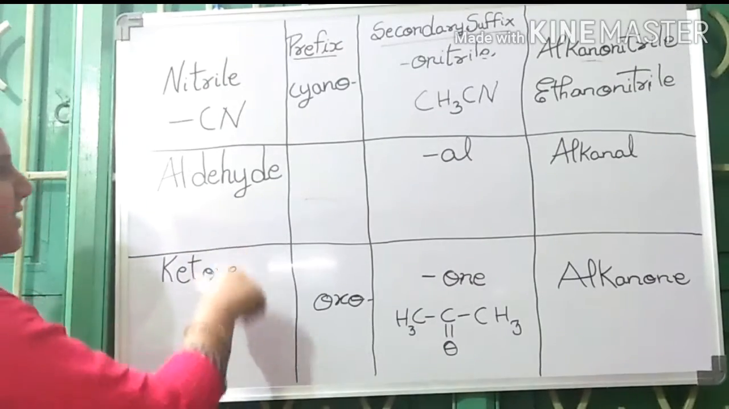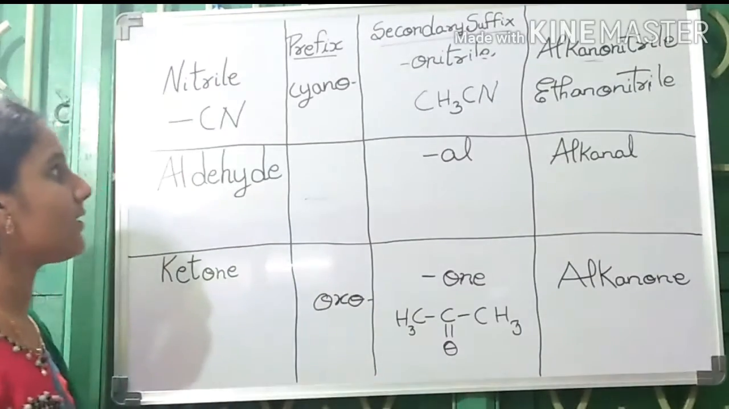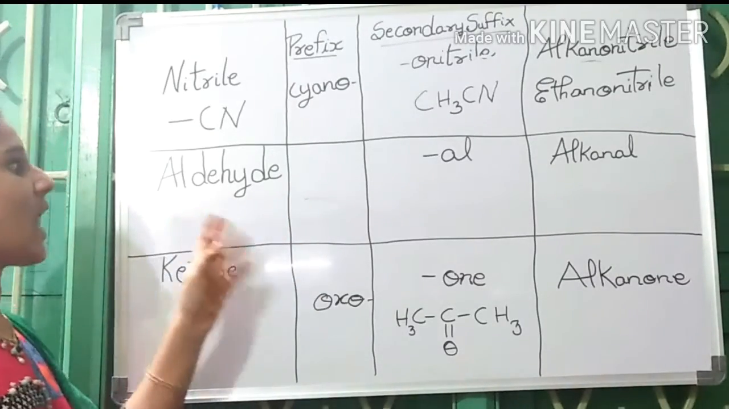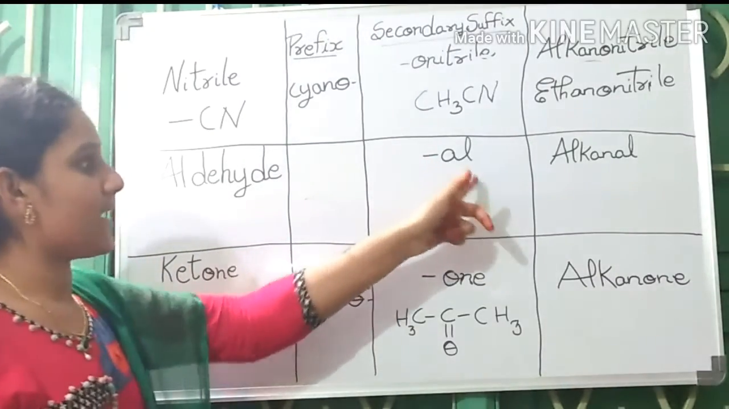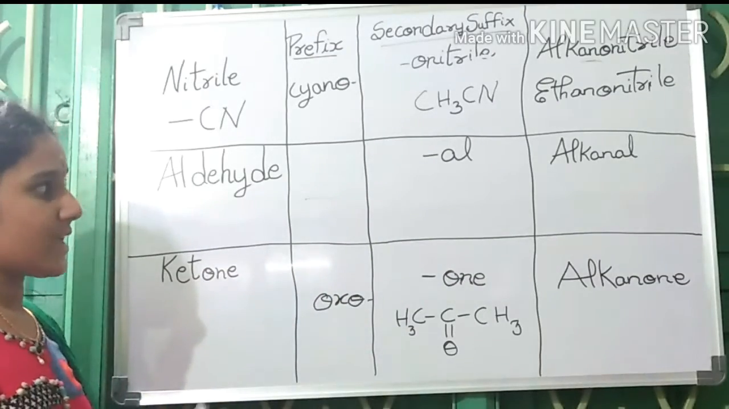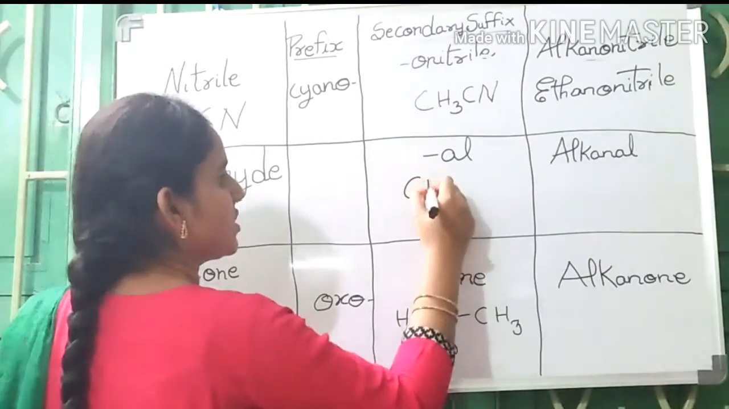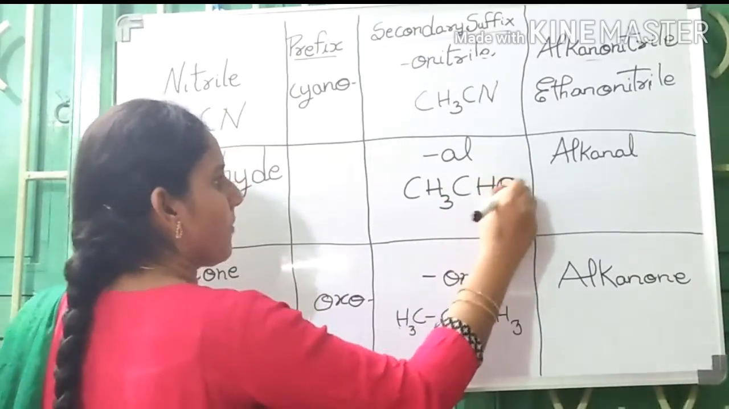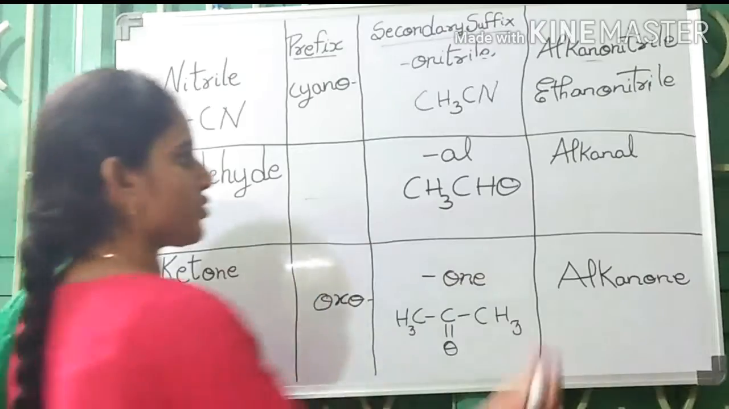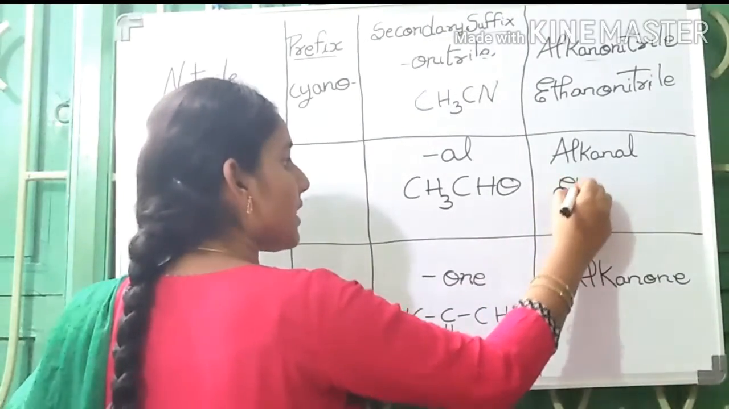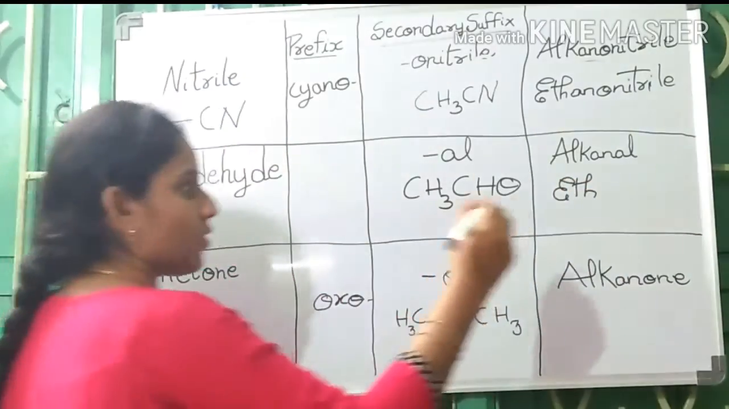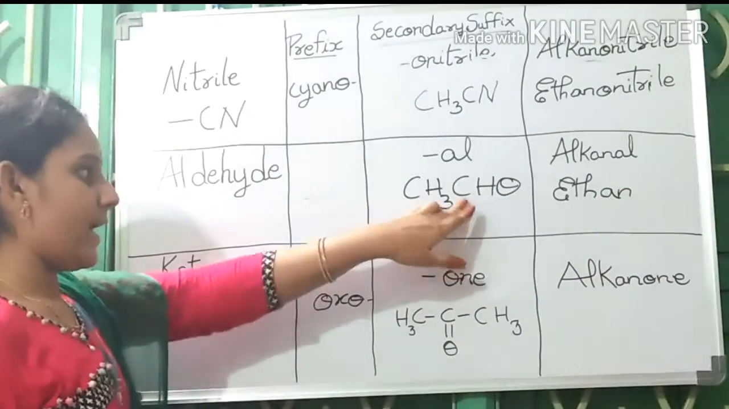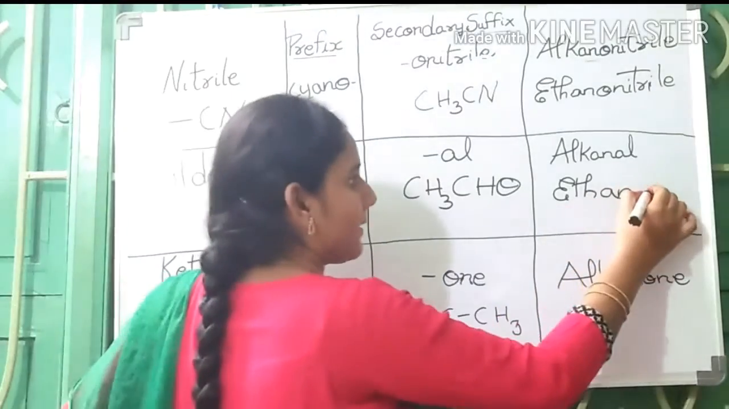Next one is aldehyde. Aldehydes generally do not come under prefixes, but the suffix used for aldehyde is al. Let us take example of this one. CH3CHO. Number of carbons 2, eth. No double bonds present between carbons. So an, alkane, an. And aldehyde is the functional group, ethanal.